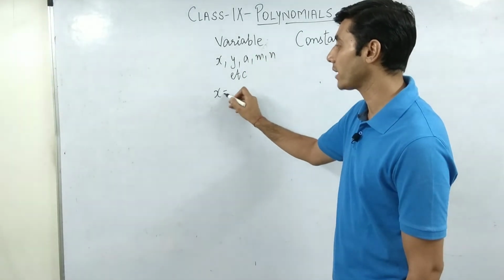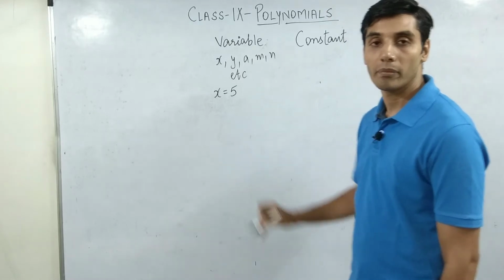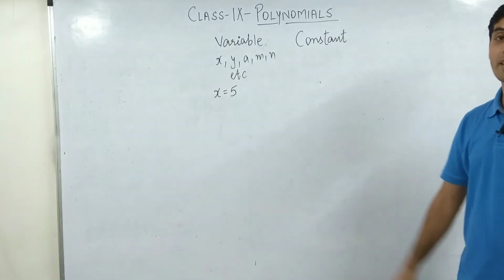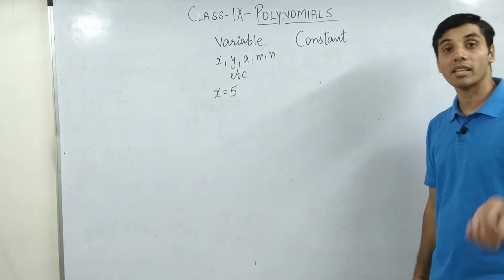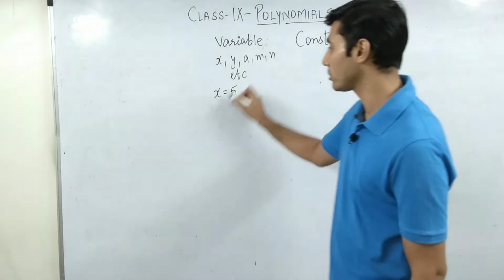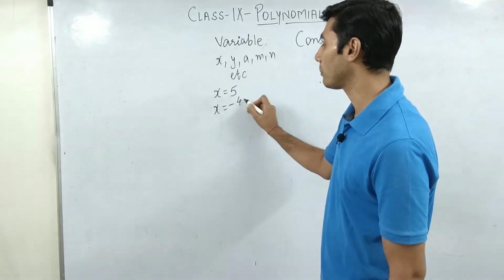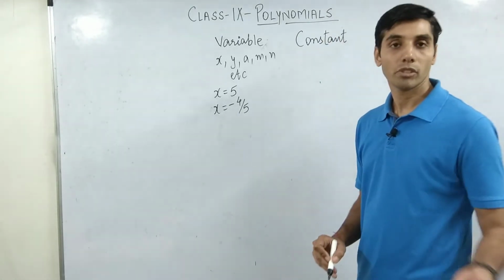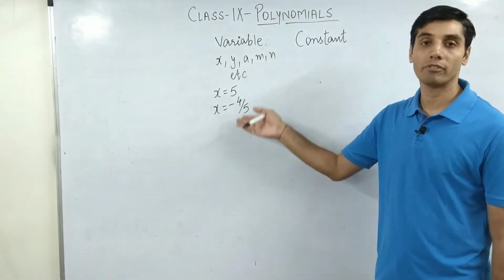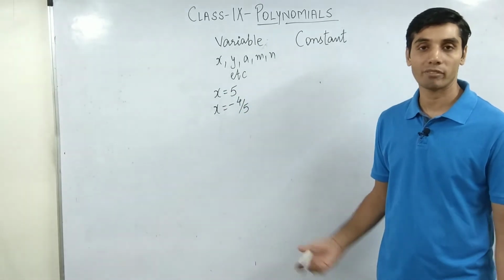Say for example, X is equal to 5. Now I feel like writing X equals 5, but it is not compulsory that you also feel like writing X equals 5. You said no, X should be equal to minus 4 upon 5. Your answer is coming as minus 4 upon 5. My answer is coming as 5. No problem.